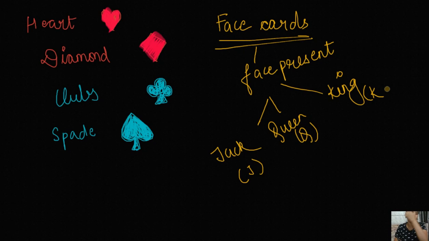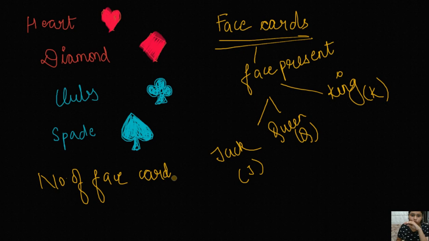Also, you have to know the number of face cards in the deck of 52 cards. The heart has 3 face cards, the diamond has 3 face cards, the club has 3 face cards, and the spade has 3 face cards. The total number of face cards will be 3 plus 3 plus 3 plus 3 equals 12.